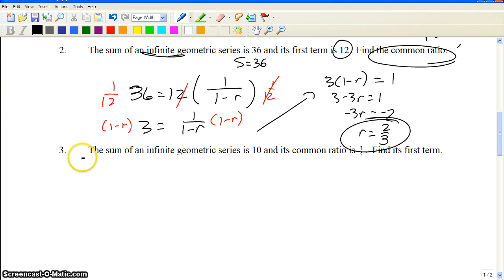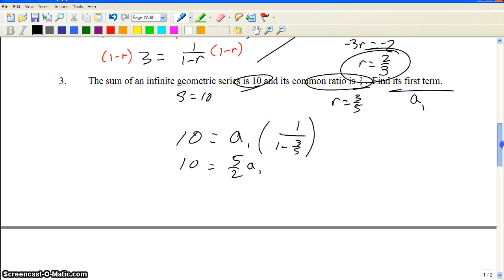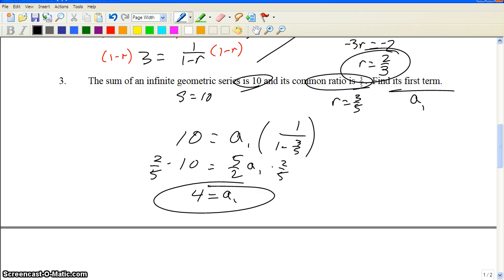Alright, sum of an infinite geometric series is 10. So S equals 10. Common ratio r is 3/5. Find its first term, find a sub 1. So let's put in the formula. 10 equals first term, we don't know, times 1 over 1 minus 3/5. So we just solve this formula. We calculate that and we get a value for it. From this section we get 5/2 times a sub 1 equals 10, and we're going to multiply both sides by 2 over 5 to get rid of it. So then we get 4 equals a sub 1. Done. Alright, let's go to the next one.